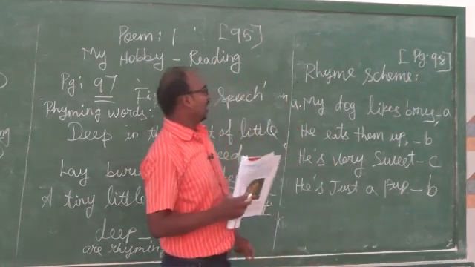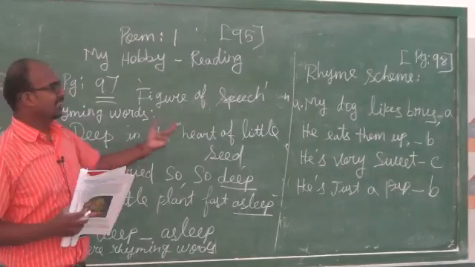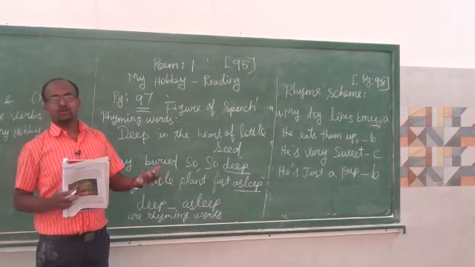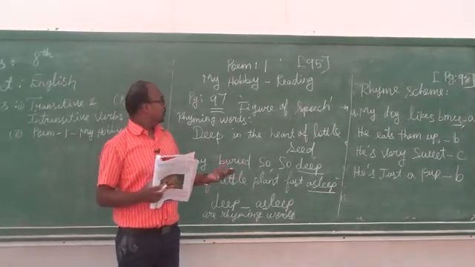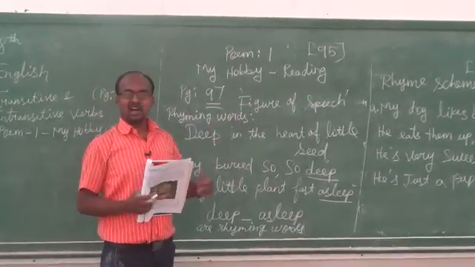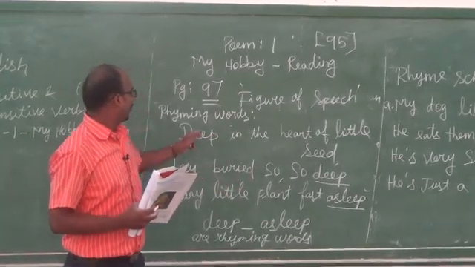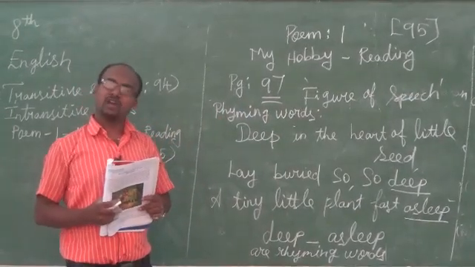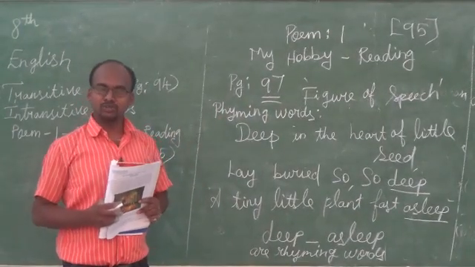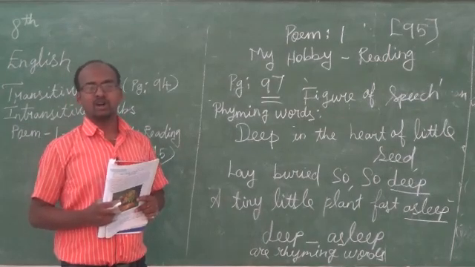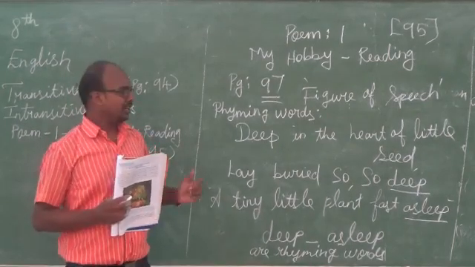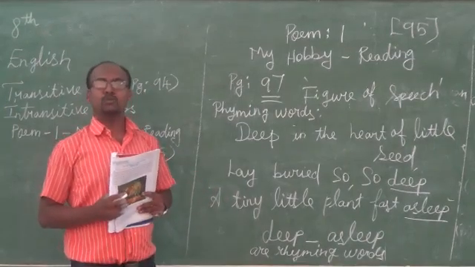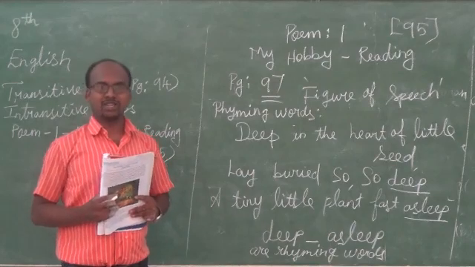So hope children you understood rhyming words and rhyme scheme. So we conclude this class with this. After my hobby reading, we have seen figures of speech, rhyming words and rhyme scheme. If you have any doubts, you are welcome to clarify through the group or you can call individually. In this class we conclude this topic. Next class we move to the supplementary story. Thank you.